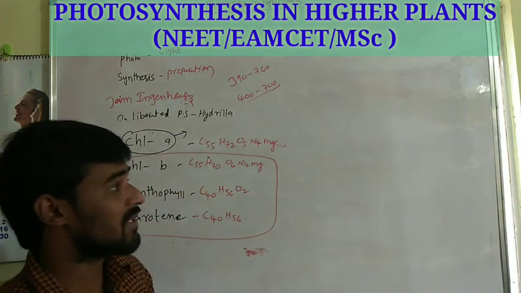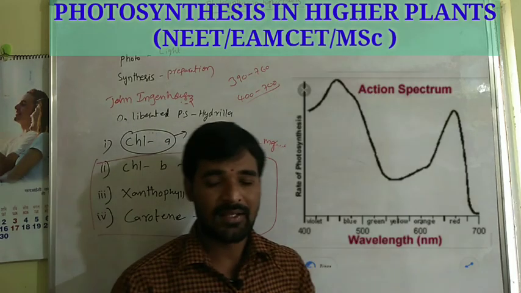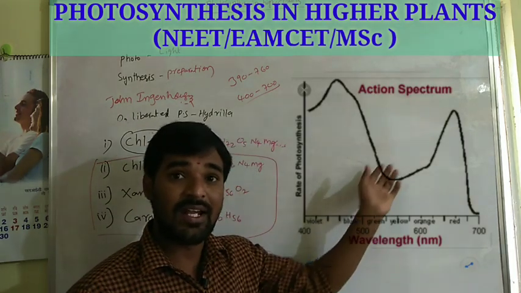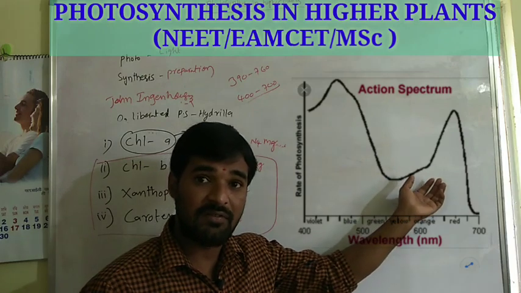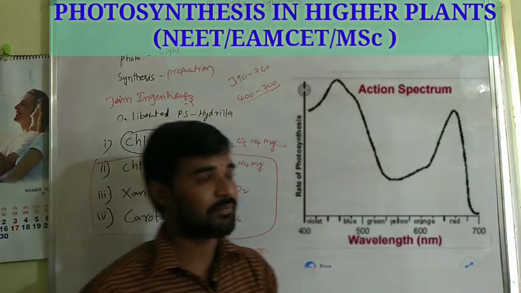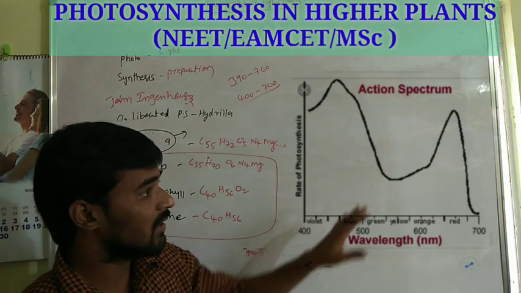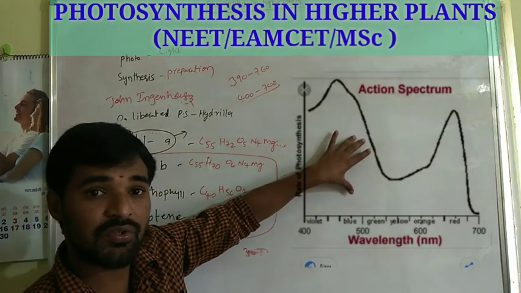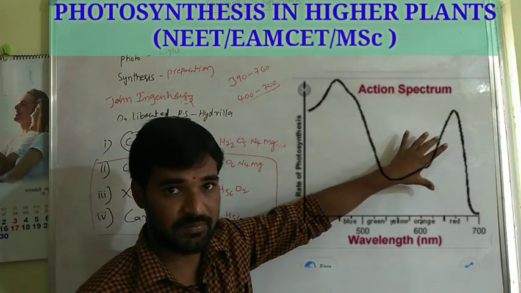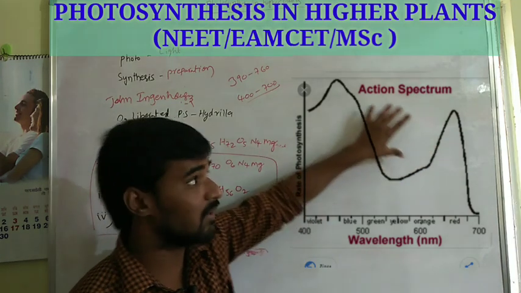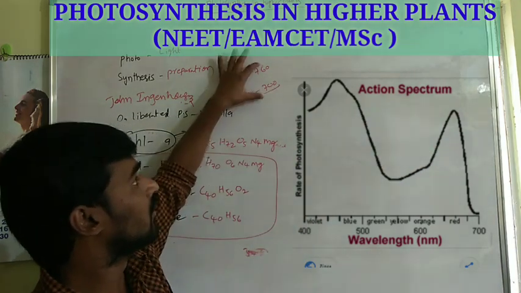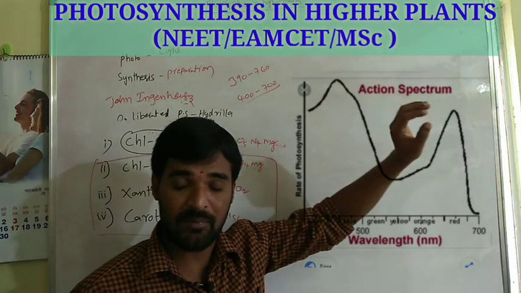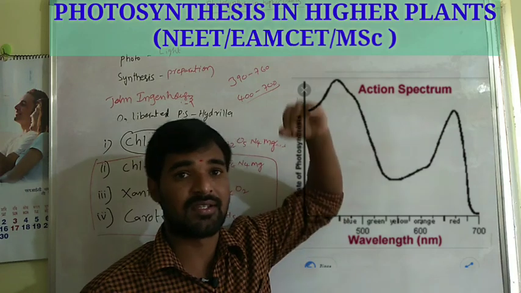The next spectrum is the action spectrum. The action spectrum is a graph curve showing the relative rates of photosynthesis at different wavelengths of light. It means that at different wavelengths of light the photosynthetic rate is different. In the blue light area and the red light area, the photosynthetic rate is high.